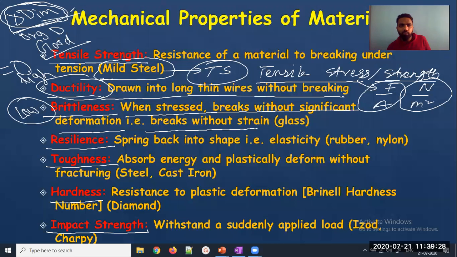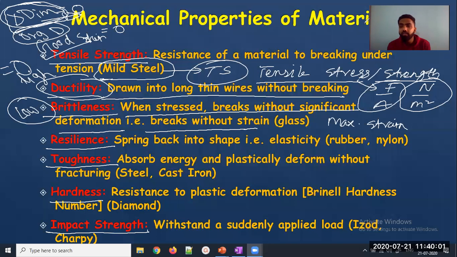If there is a change in dimension per original dimension, that means strain is induced. If there is no change in dimension, strain will be zero. So if the material has minimum strain, it will have high brittleness. If the material can carry maximum strain, what does it indicate? Tell me in the chat. Low or high brittleness?